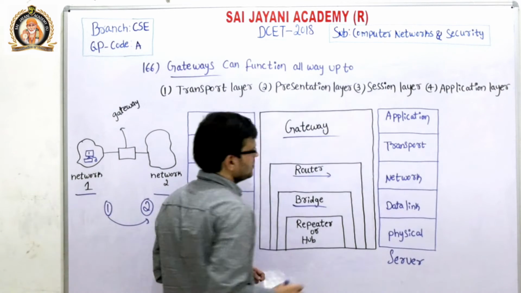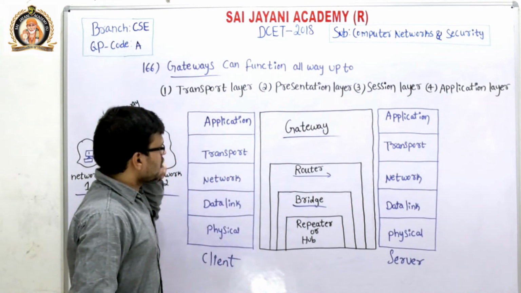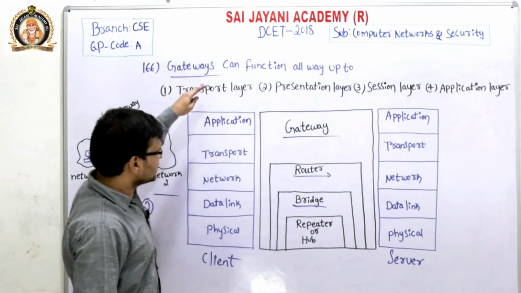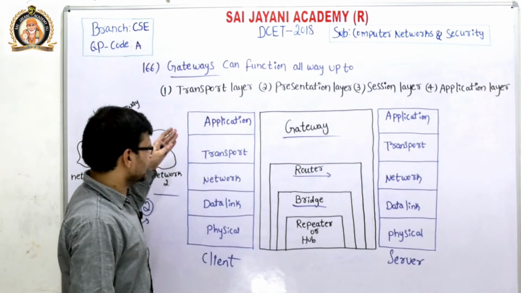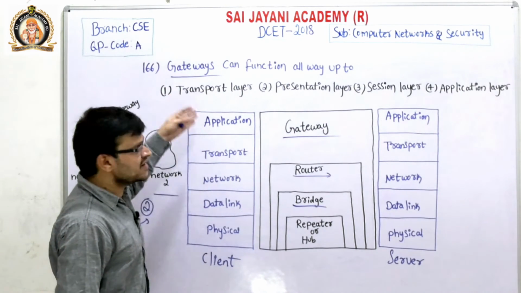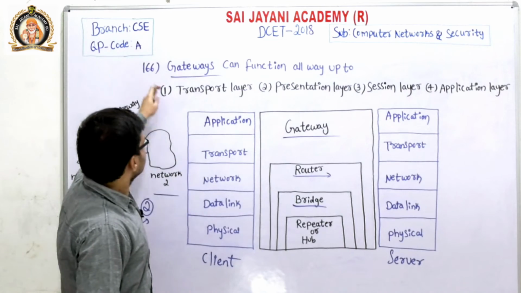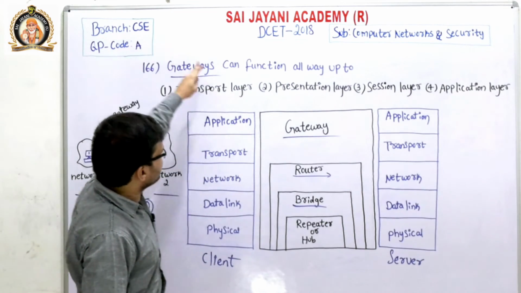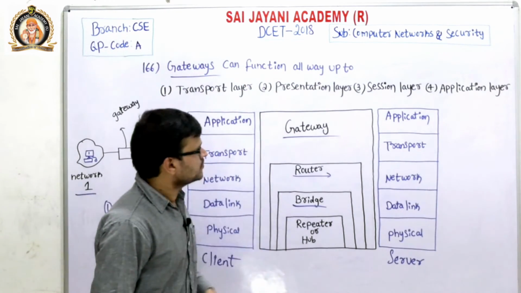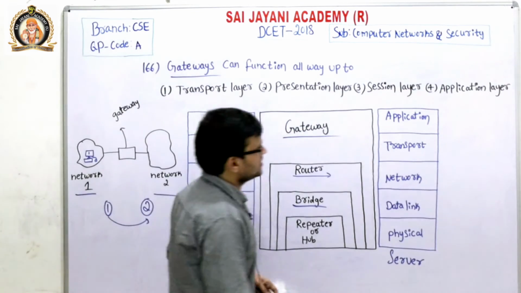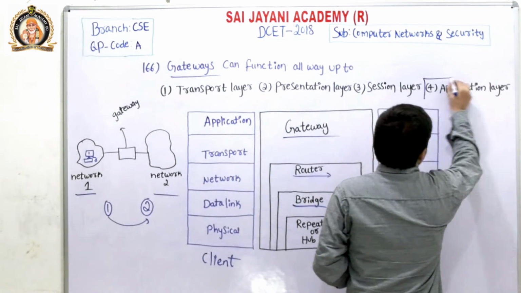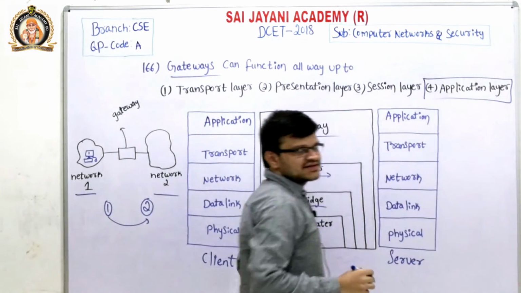Similarly, a gateway can operate in all the layers, that is physical layer, data link layer, network layer, transport layer and application layer. So for question number 166, the gateways can function all the way up to application layer. It can operate up to application layer. Hence option 4, that is application layer, is the right answer.